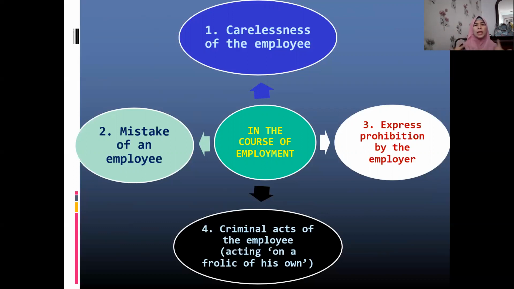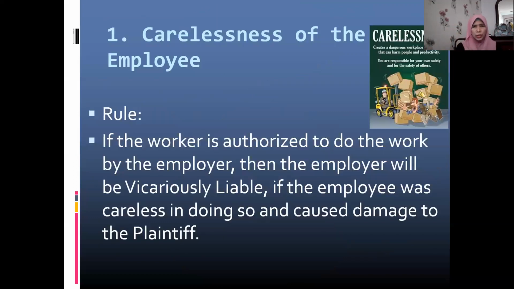For example, the employee was acting on a frolic of his own, okay? We are going to discuss that later. All these four situations, four scenarios, are related to acting in the course of employment. Okay, the first one, carelessness of the employee.